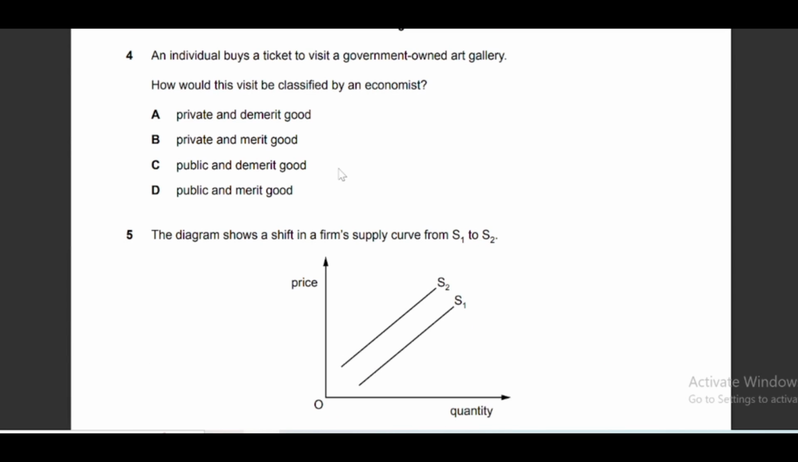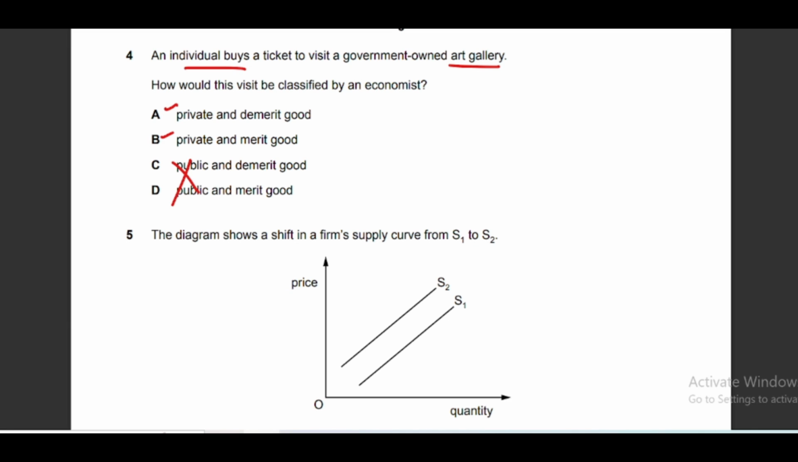Okay, so now moving to another question, and the question says an individual buys a ticket to visit a government owned art gallery, right? How would this visit be classified by an economist? So again, stop the video and read this question carefully. Okay, so when an individual buys a ticket, it means it is a private good, right? So option A and B can be correct because both show private goods, so we can cross these two options.